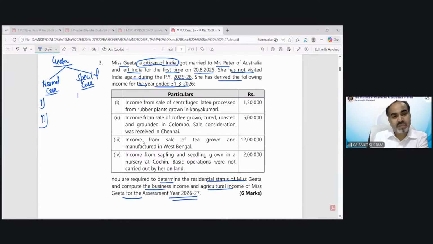If it is a special case, we have to check 3 conditions. One is going outside India, but that is not applicable. One, we have to check the visit. And the third one is also for visit, but for that, we have to check whether the income exceeds 15 lakh or not. First of all, you have to tell me whether it's a normal case or whether we need to apply the special case over here.